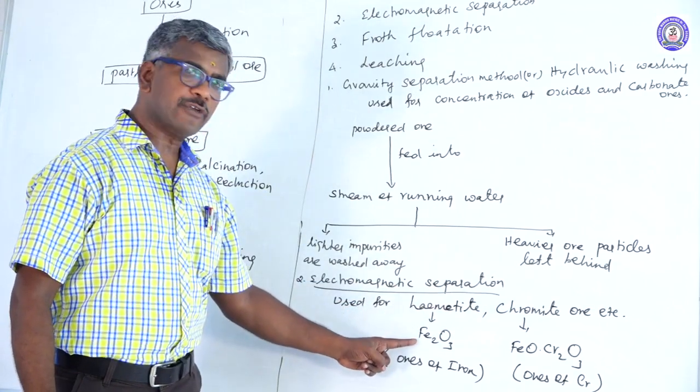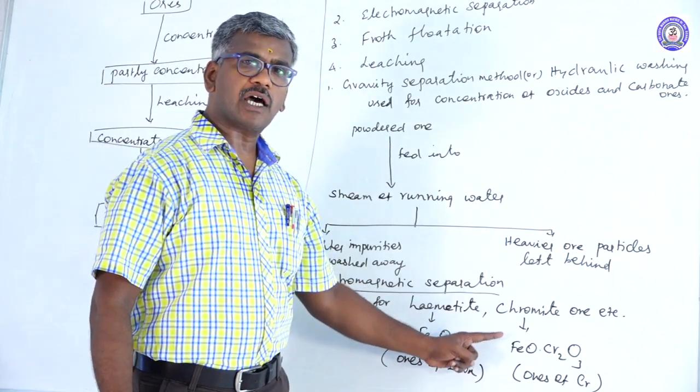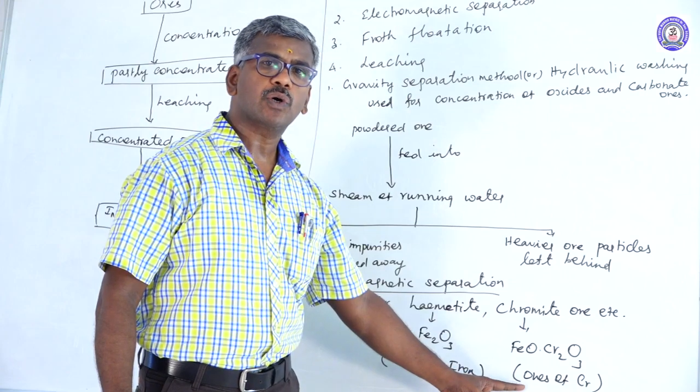Hematite formula Fe2O3, this is an ore of iron. Chromite formula FeO.Cr2O3, this is an ore of chromium. These can be separated by using electromagnetic separation.